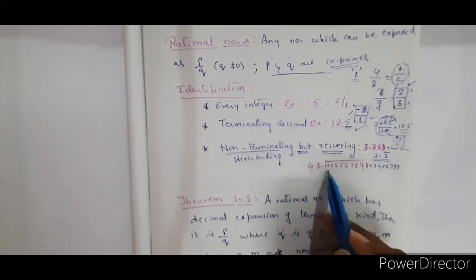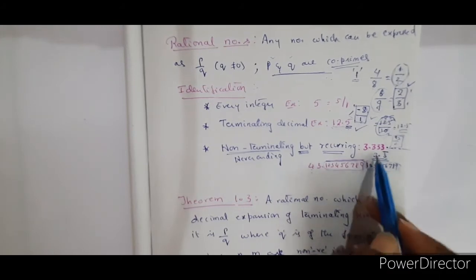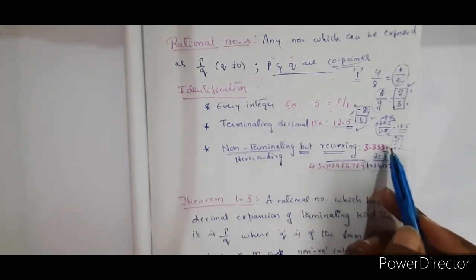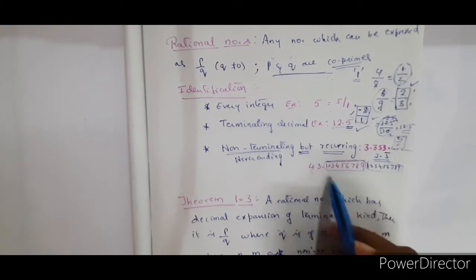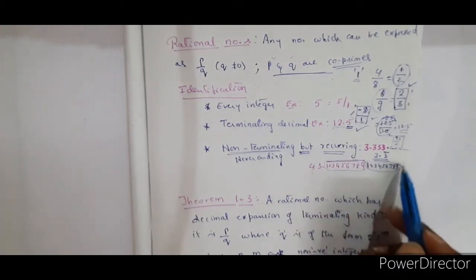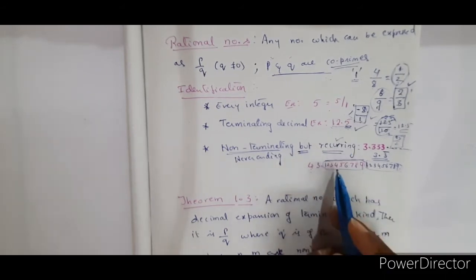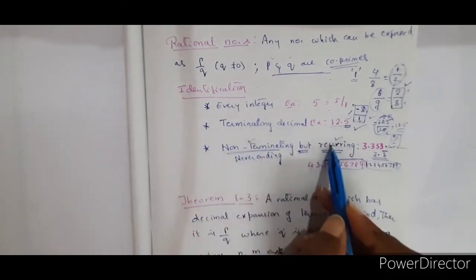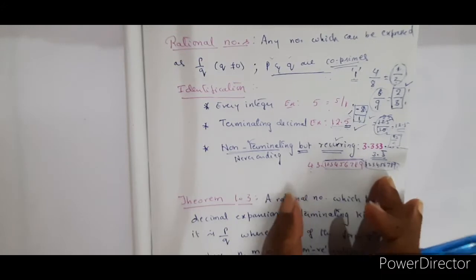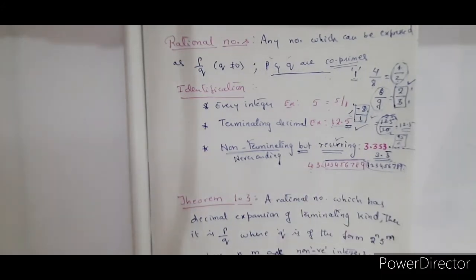But this is repeating. This set of numbers is repeating again. See, it is not necessary that only one number is repeated. A set of numbers can also be repeated again and again forever. So we call that recurring. So non-terminating but recurring numbers are also rational numbers. Is that clear to everybody, students?